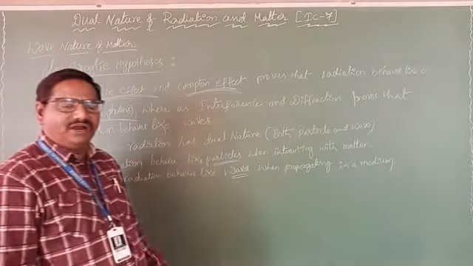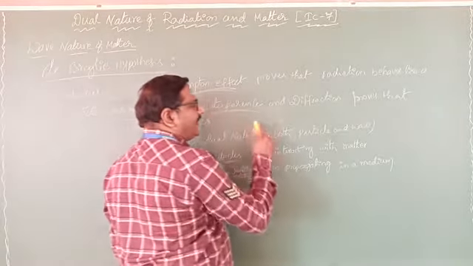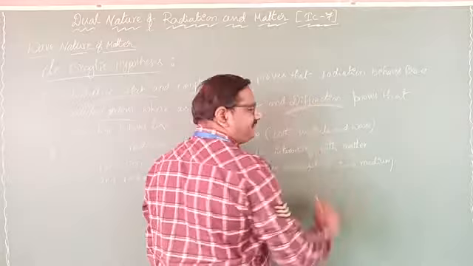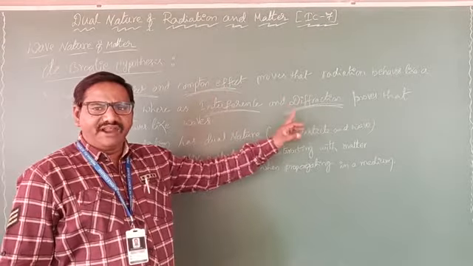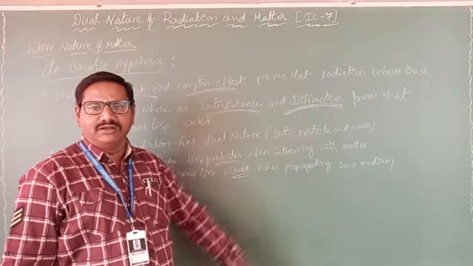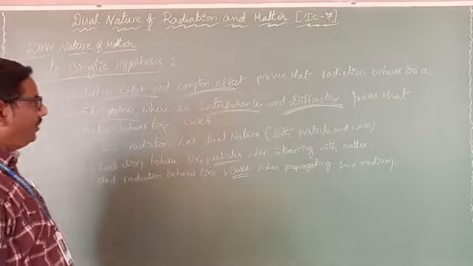But if you observe the interference pattern and diffraction of light, this interference and diffraction prove that light has wave nature.